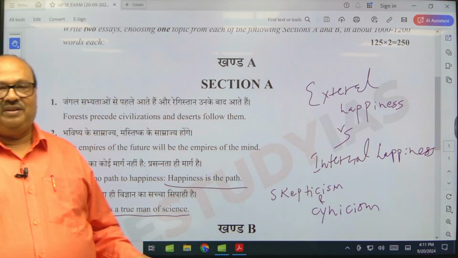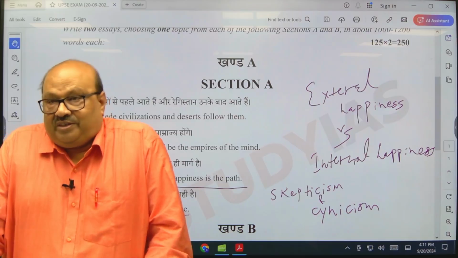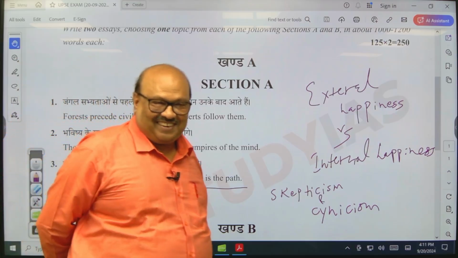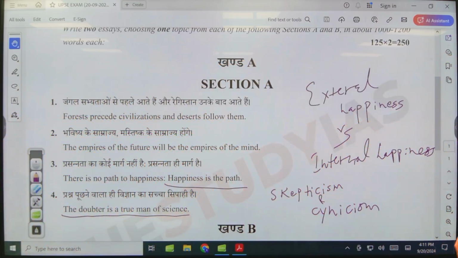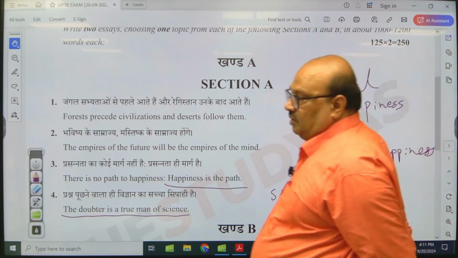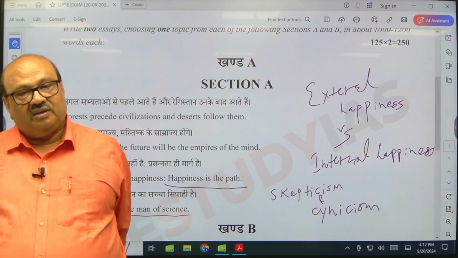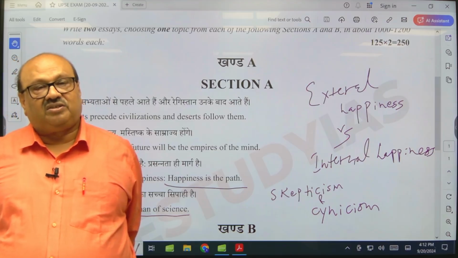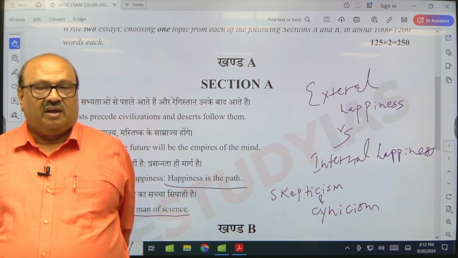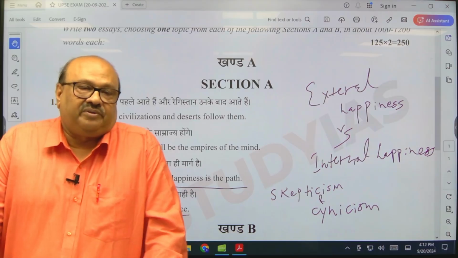Which of the two is a negative word? Cynicism is a negative word, right? Most of us are very cynical about women in India, because of the patriarchal nature of our society, right? So what it says is that we should not be cynical, we should be skeptical, we should raise doubts over something happening, why something happens.